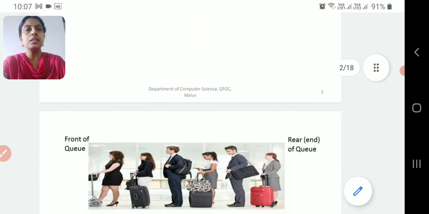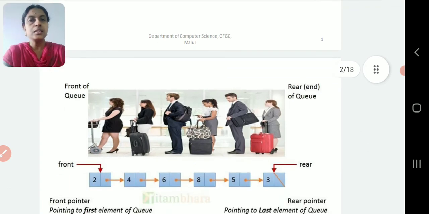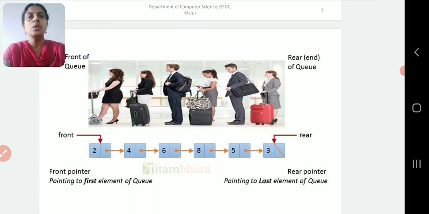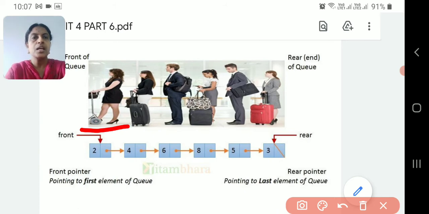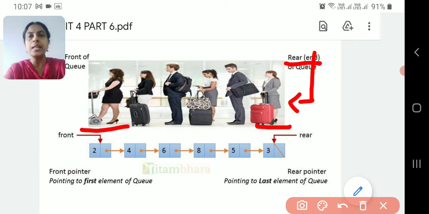Now we will see the concept behind it. This picture shows what a queue is. Here this will be the first person who has entered, so this person will be served first, and this would be the last person. A new person who is entering has to enter only through the REAR end, the end of the queue. In the same way, when one person completes his work, he will be removed from the front. So items will be removed from the front and inserted from the back.